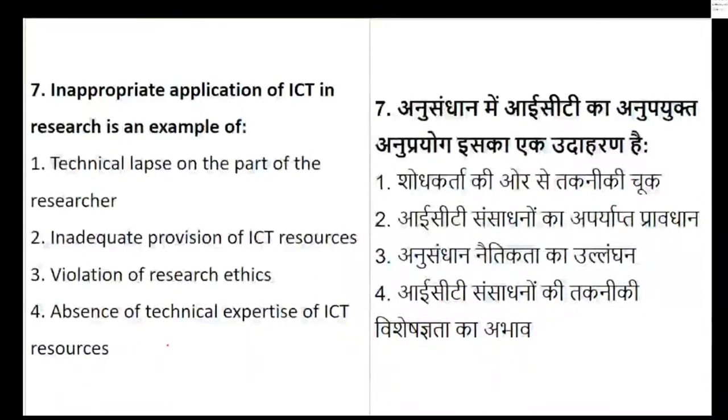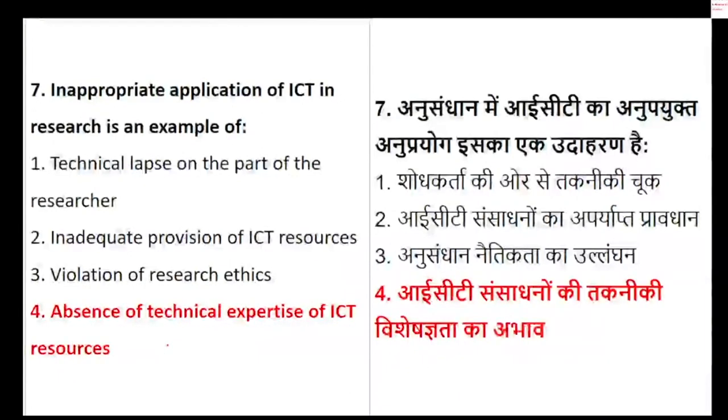Let's see how many of you are able to answer within the time limit. For question 7, no one has come up with the correct answer.